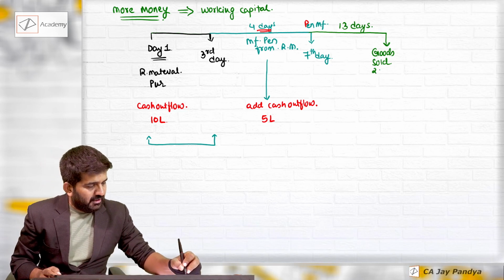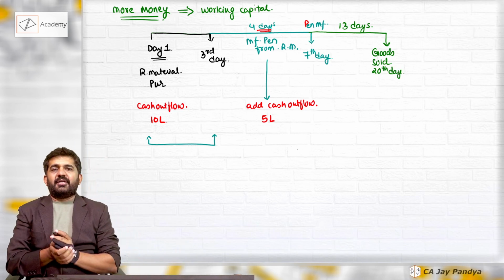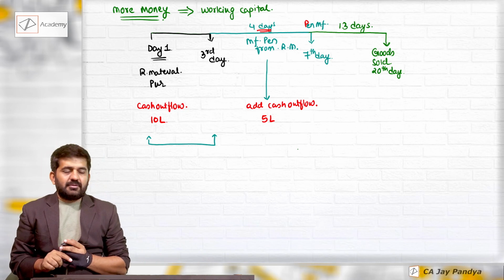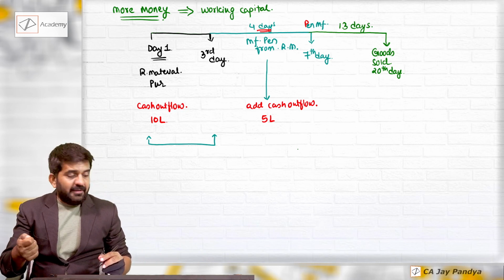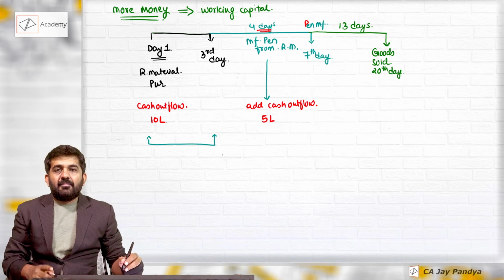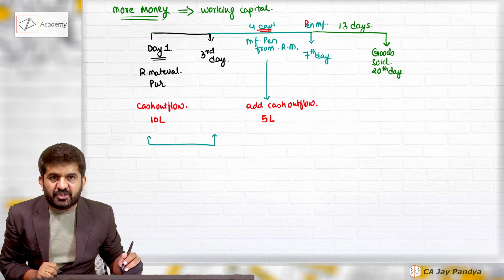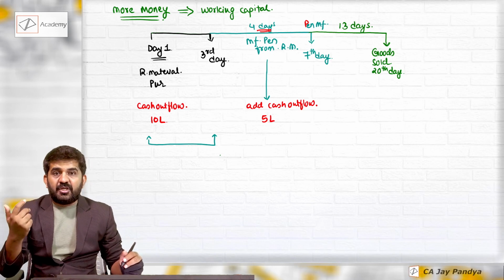So total, now we have come to 20th day. Ultimately, 20 days have passed. My 10 lakhs rupees was initially invested, then again 5 lakhs rupees is invested. I am assuming godown is free of cost.